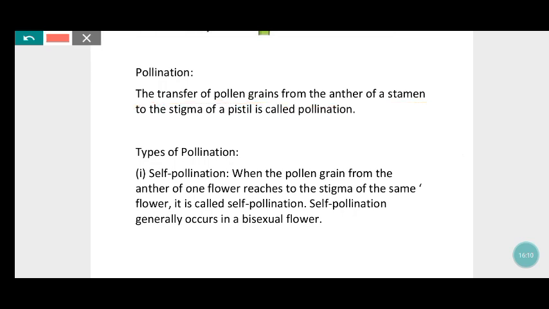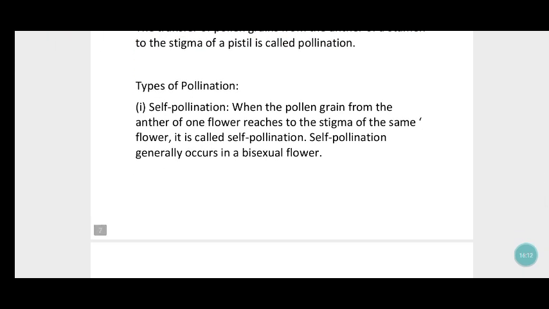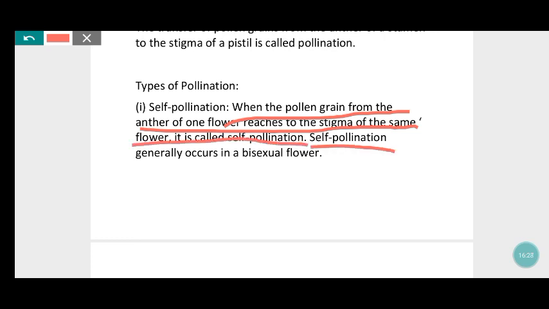In pollination, there are two types. One is self-pollination, another is cross-pollination. First, we'll see about self-pollination. When the pollen grains from the anther of one flower reach the stigma of the same flower, it is called self-pollination.